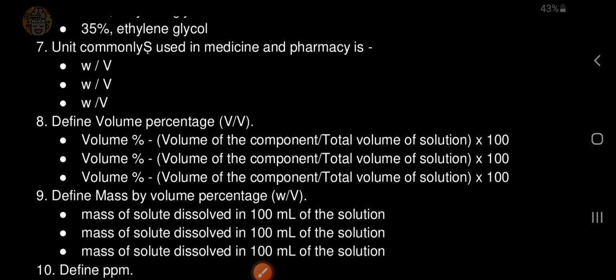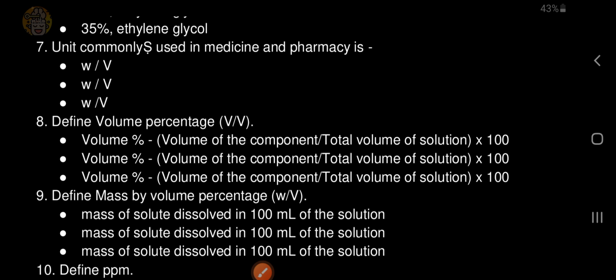Define volume percentage. Volume percentage is equal to volume of the component divided by total volume of the solution into 100.